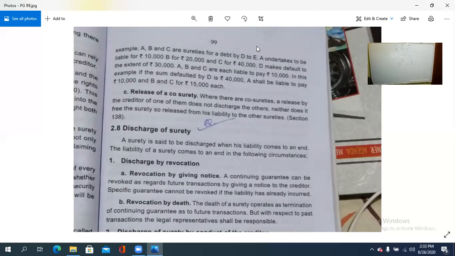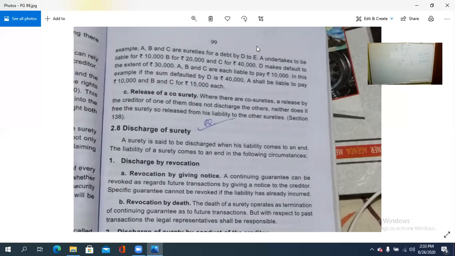D makes a default to the extent of 30,000. What did D do? D is the one who is supposed to pay to E. E is another person. D defaulted in making the payment. So A, B and C are each liable to pay 10,000, because D failed on 30,000 rupees. Okay, so 10,000 each from the three people, who should they pay to?